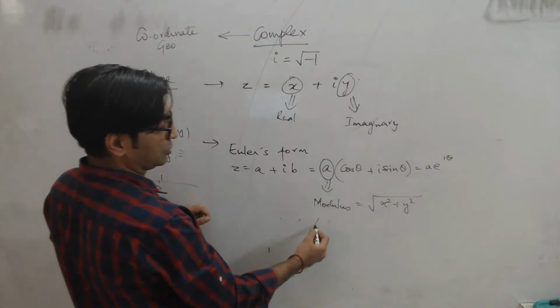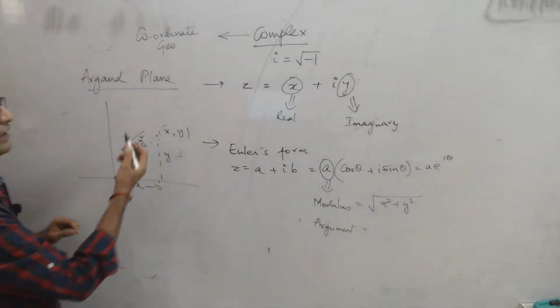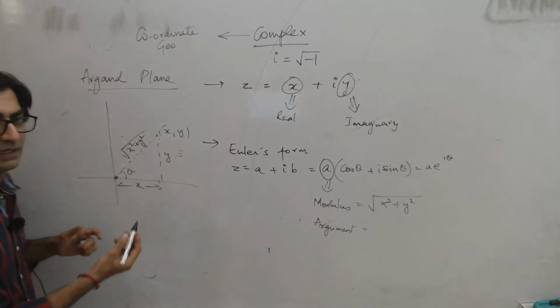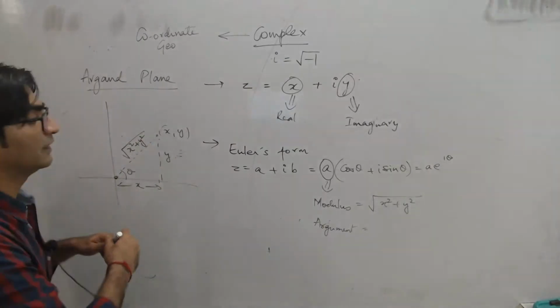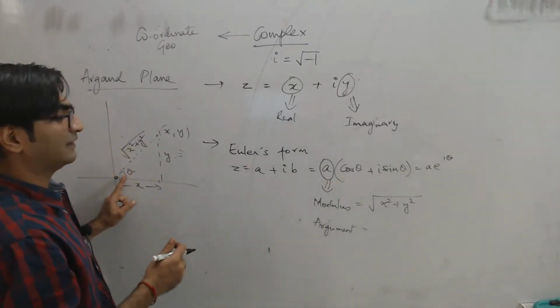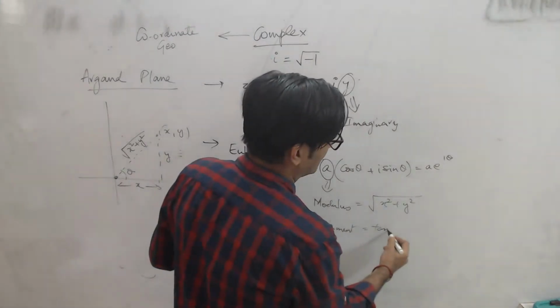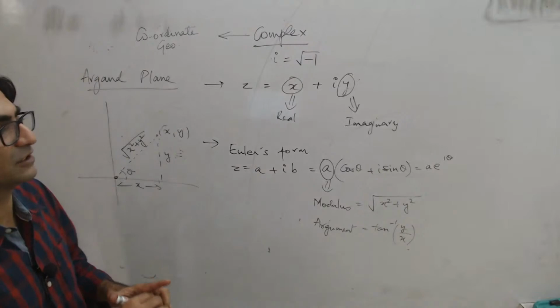And obviously you can also calculate something called the argument, and this also has linkage to coordinate geometry because the argument is theta. This is the theta that you're calling the argument, right? And that's the theta that also gets used in the Euler form. So what is theta? Theta will be tan inverse y by x, right?